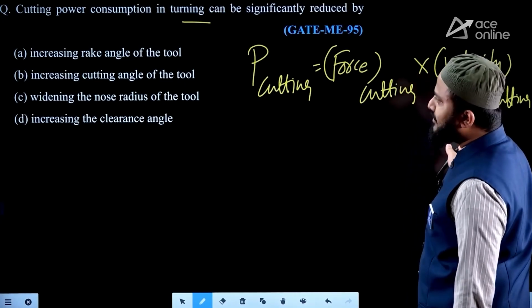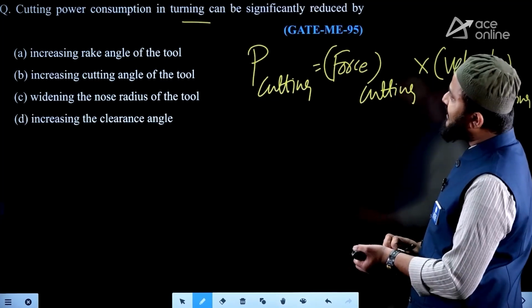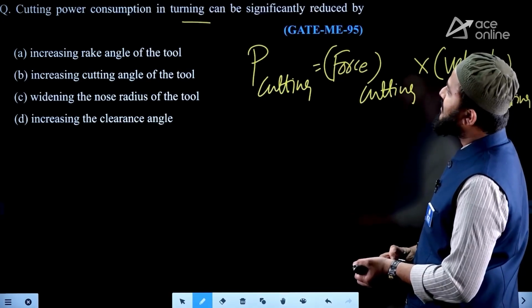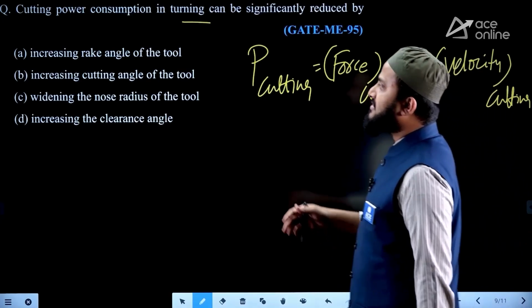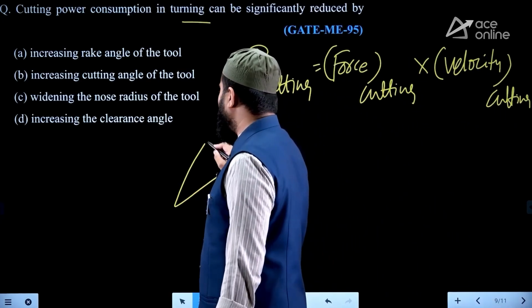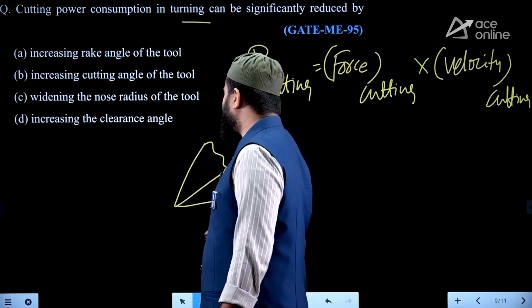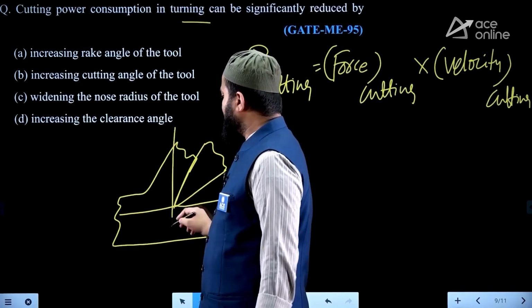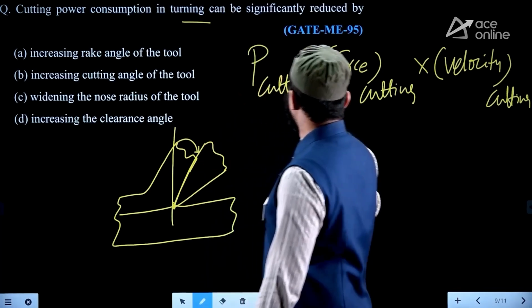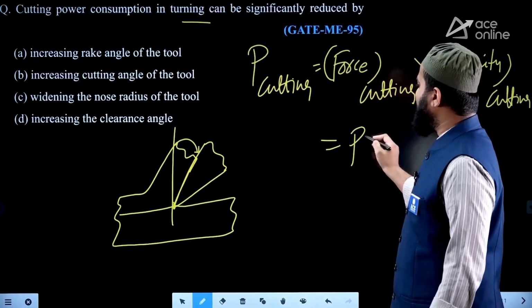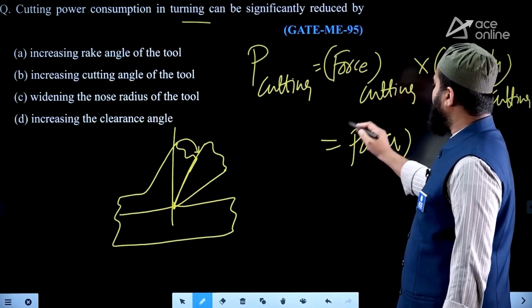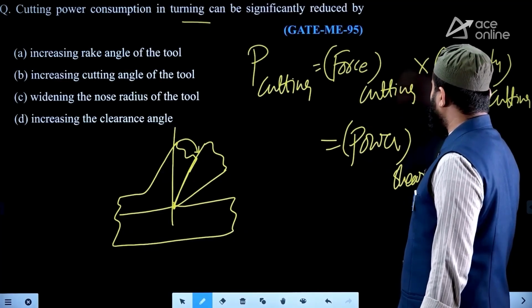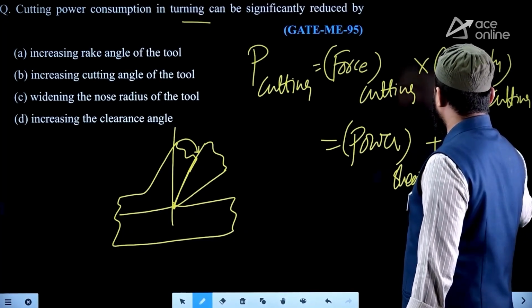Whereas in any given turning operation, cutting power consumption reduces by increasing the rake angle of the tool. It is also one of the reasons why, because frictional power reduces, and instead of cutting force into cutting velocity, the total cutting power is a summation of shear power and the friction power.